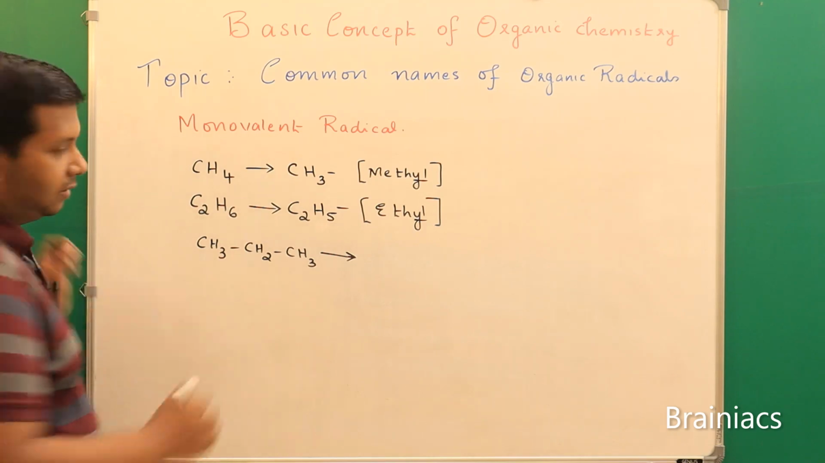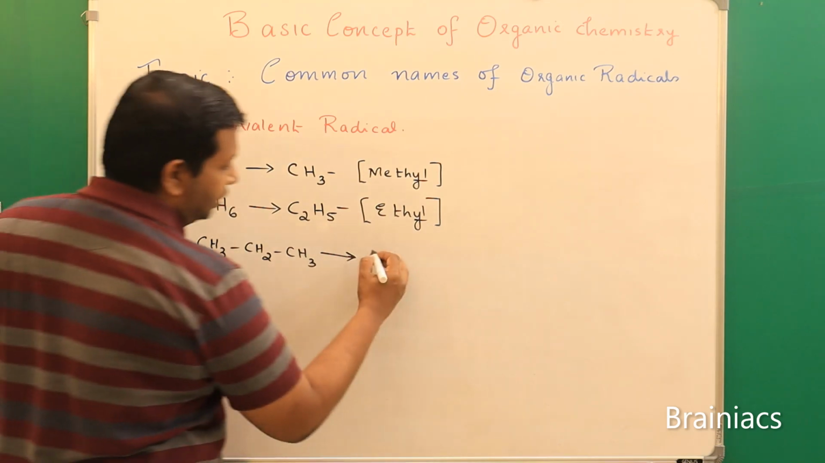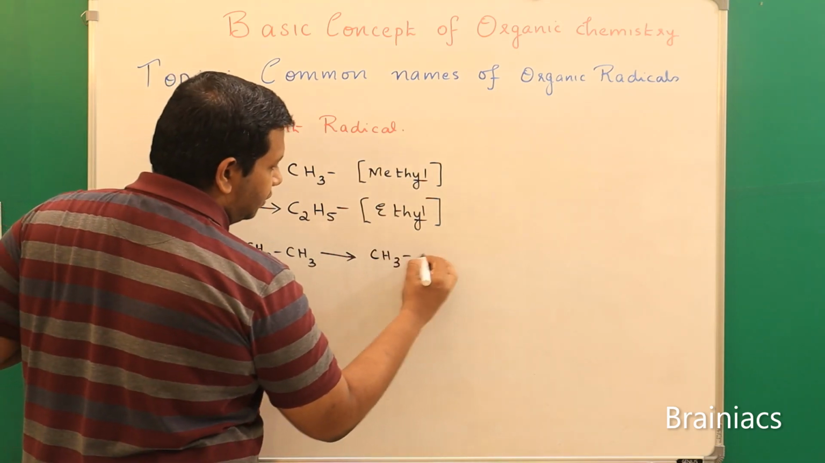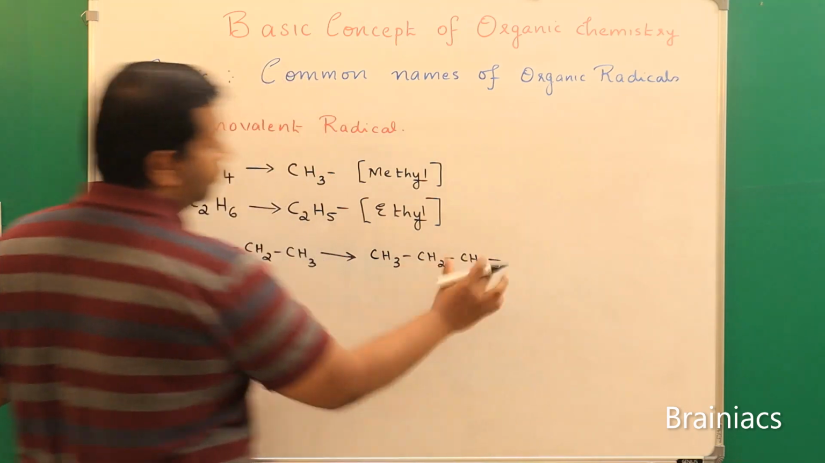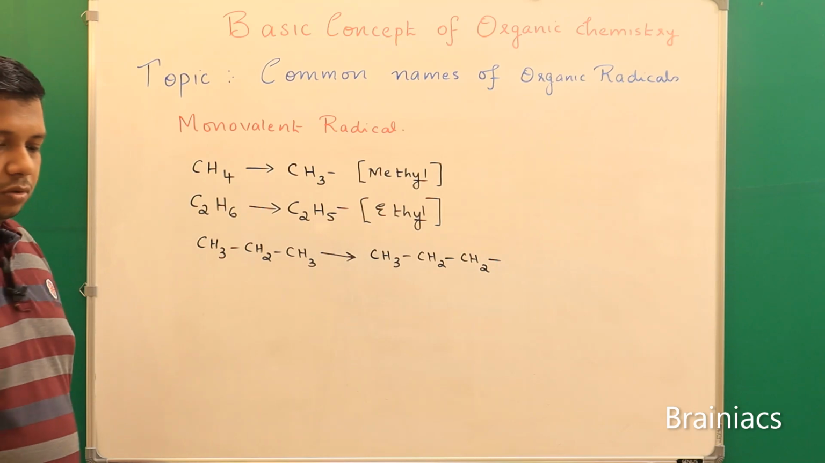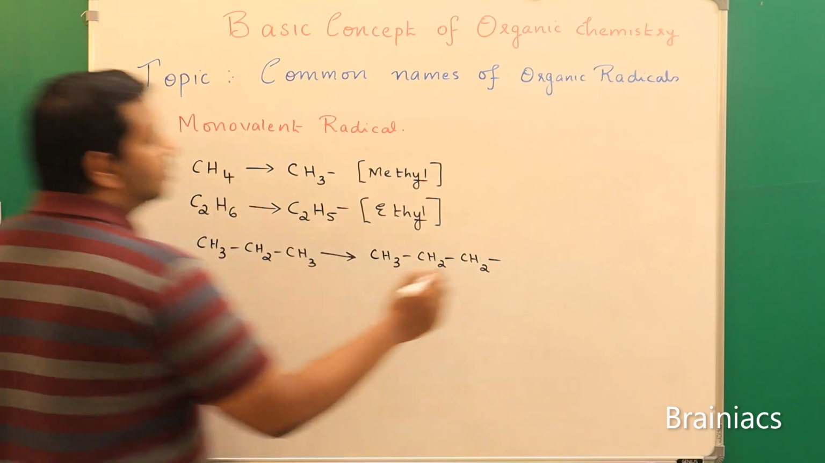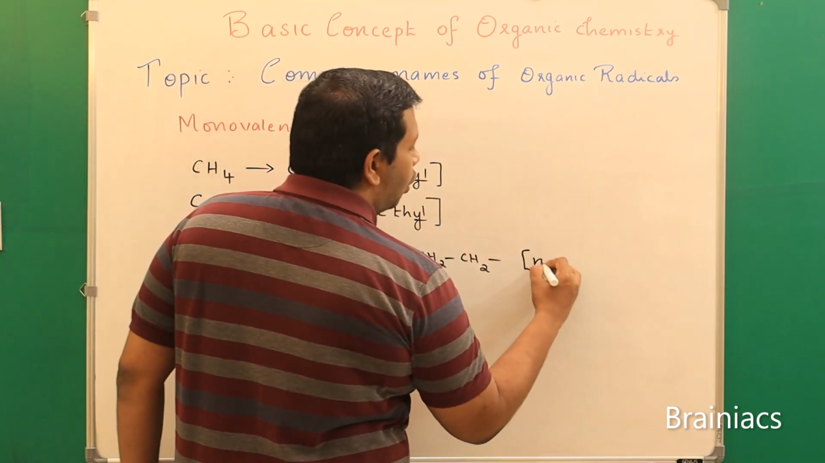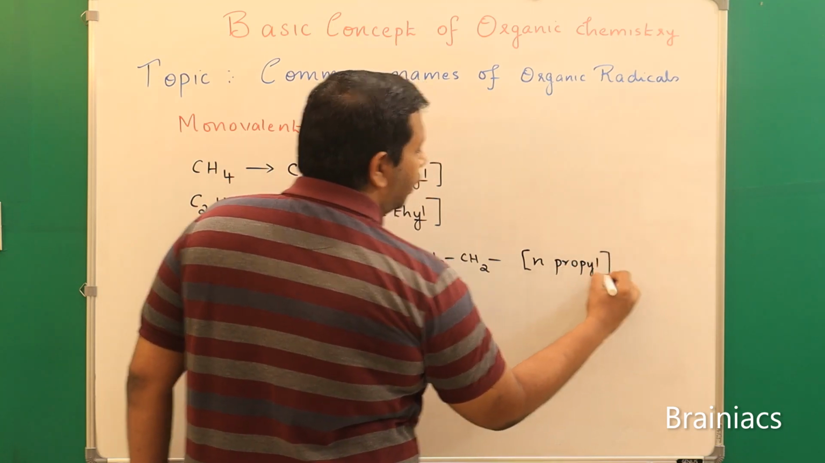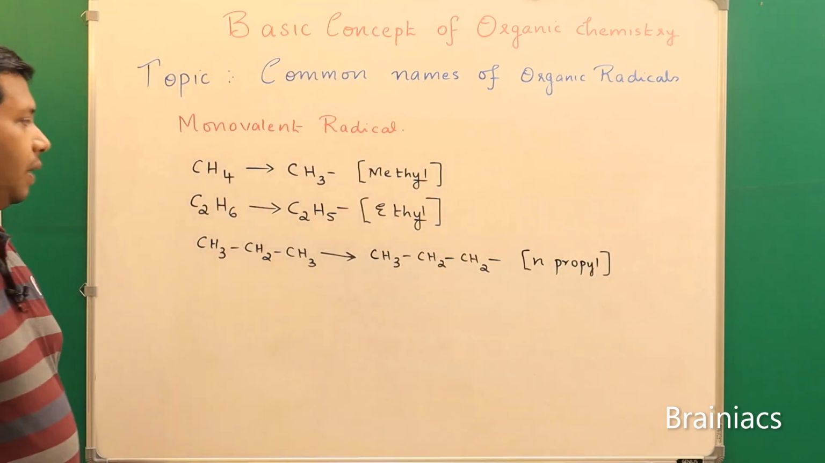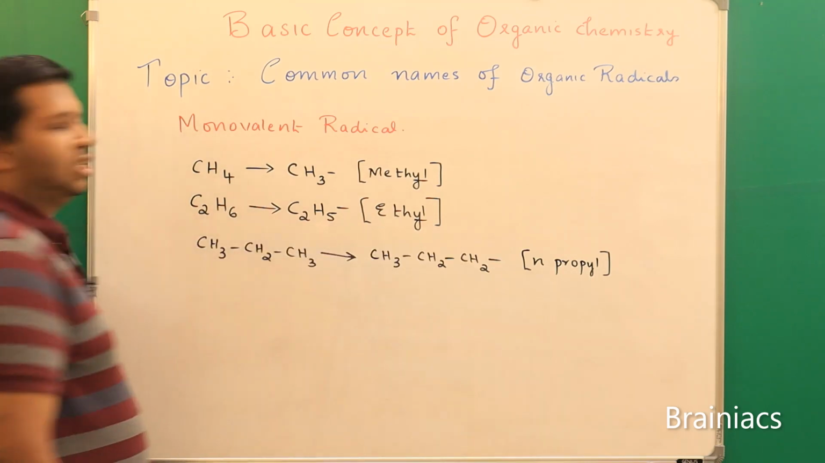The first one is CH3, CH2, CH2, where one H is replaced from the terminal carbon atom. What is the name of this one? This is called normal propyl, because it is linear in nature.